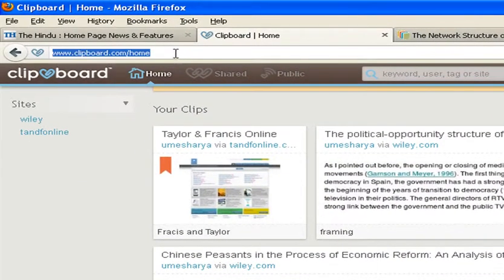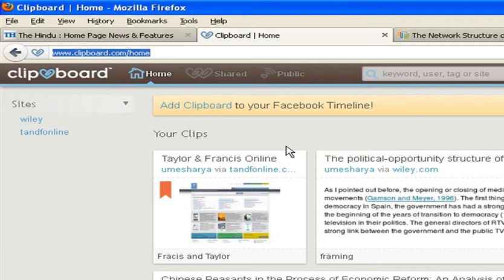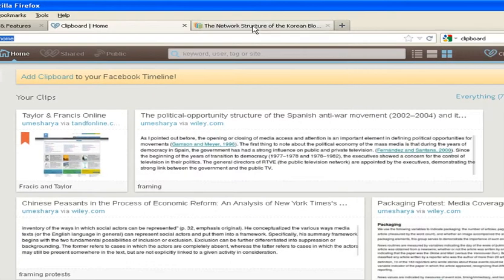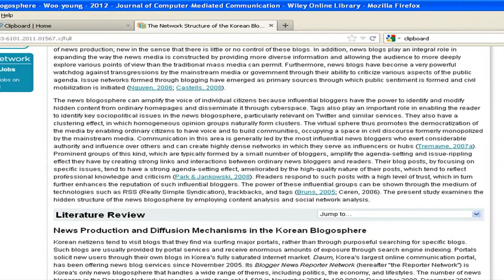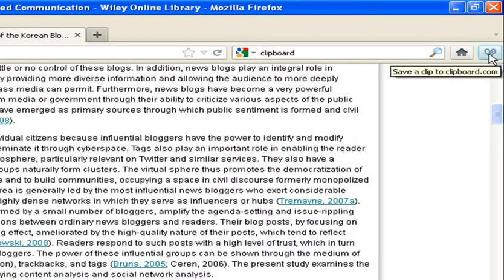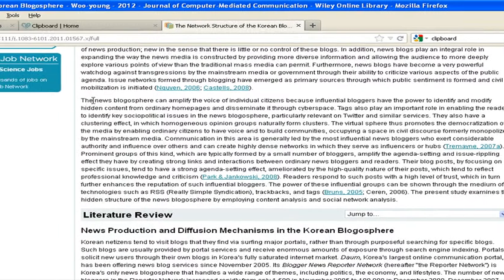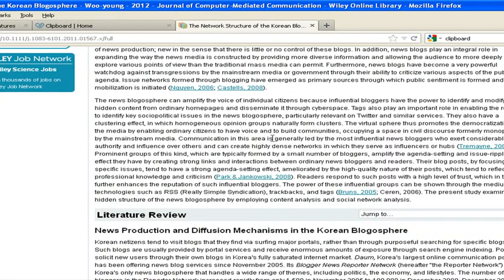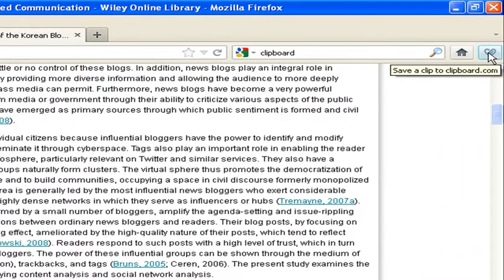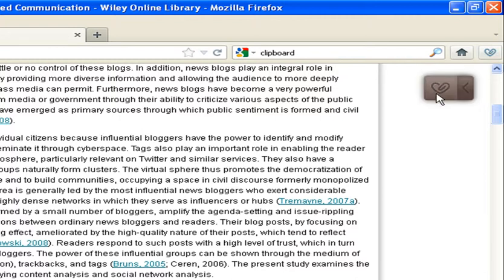You go to clipboard.com and then you sign up, and when you sign up, it will display in the form of a clip alongside your browser. It is compatible with Firefox and Chrome. And suppose you want to clip this para, so just press this clipboard and one icon would appear, like this icon is appearing, and you click this icon.